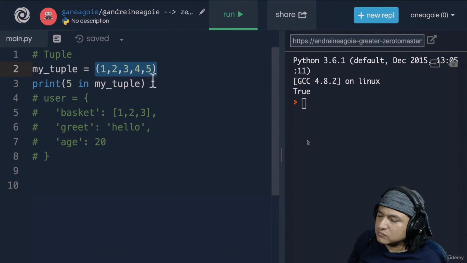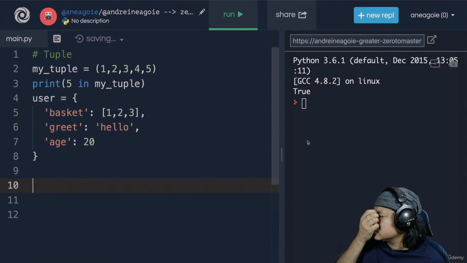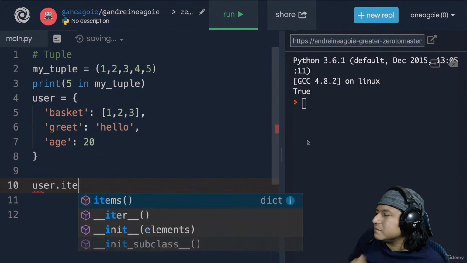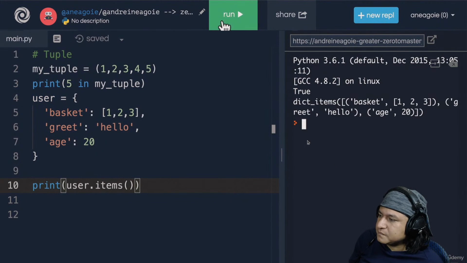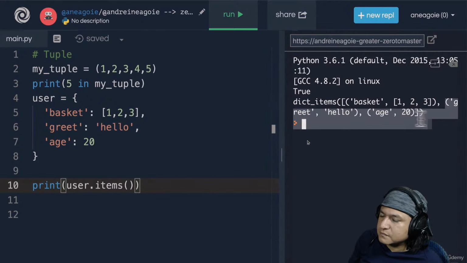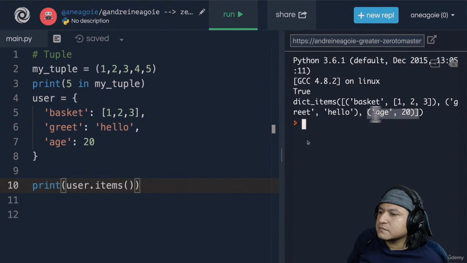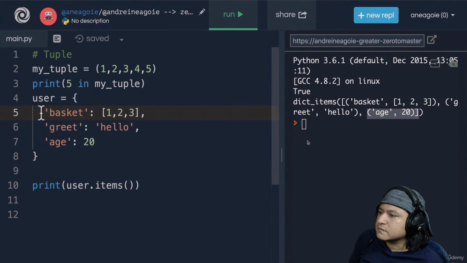And we saw tuples when we talked about dictionaries, right? Remember when we did user.items? And then I said, hey, just print user.items. And we saw that we got dict_items, and inside of this, we see that basket 123, greet hello, and age 20 are tuples. So this actually returns our key and value as a tuple.